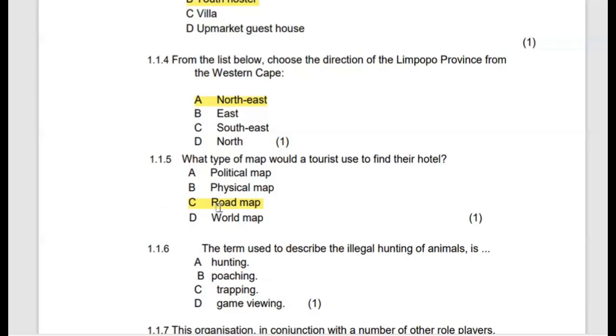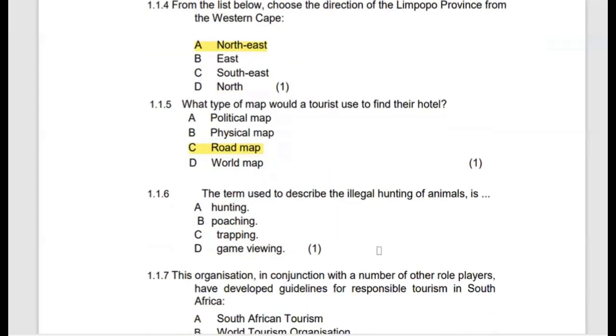So a road map would be appropriate for tourists who need to find their hotel. 1.1.6. The term used to describe the illegal hunting of animals is referred to as, the correct answer in this scenario would be B, which is poaching. It is called poaching when people hunt animals illegally, especially endangered species.